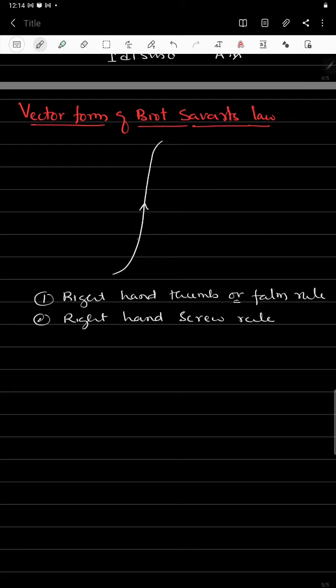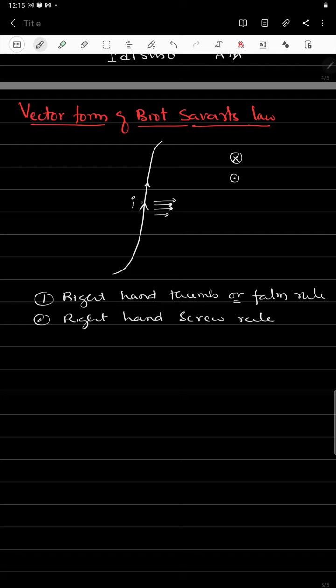Now take the conductor and hold that conductor in your hand. The thumb gives the direction of the current, and the next four fingers are there. If you give a curl motion to these four fingers, then the direction of the curl gives the direction of the magnetic field. So here we get two directions: one is the inward direction, another one is the outward direction of the magnetic field.